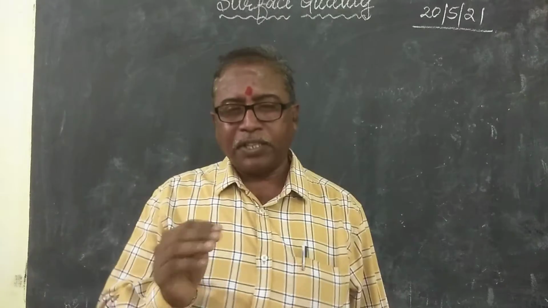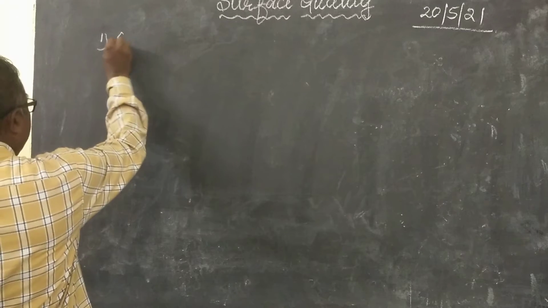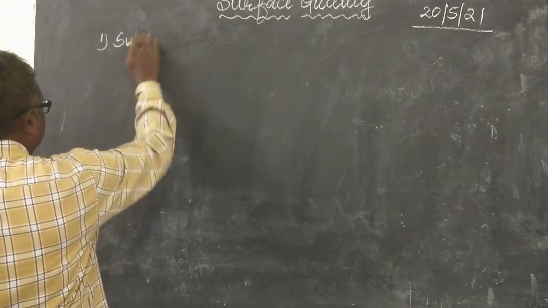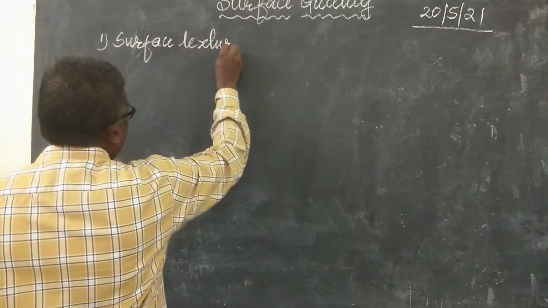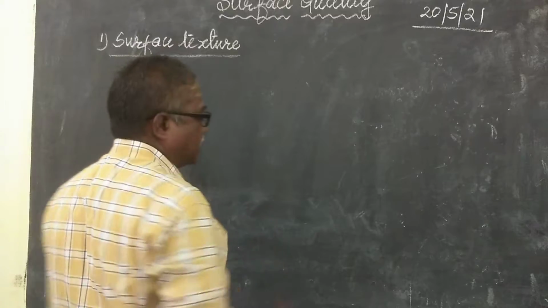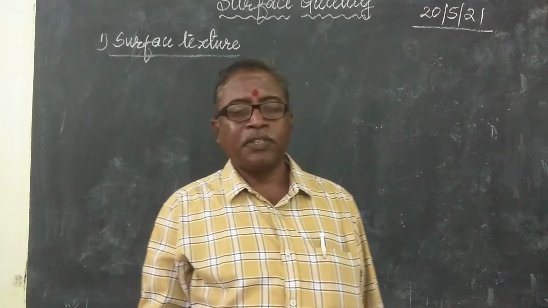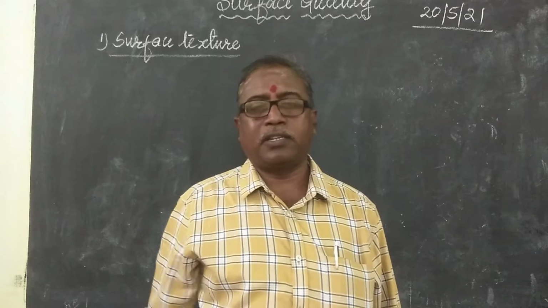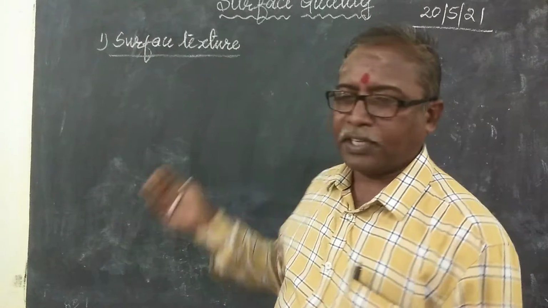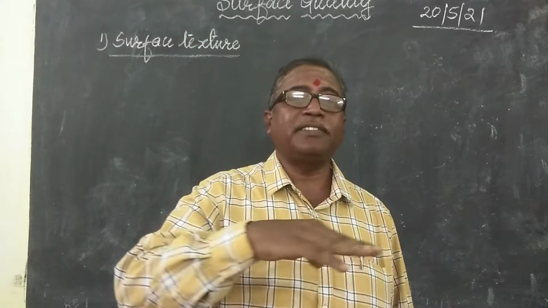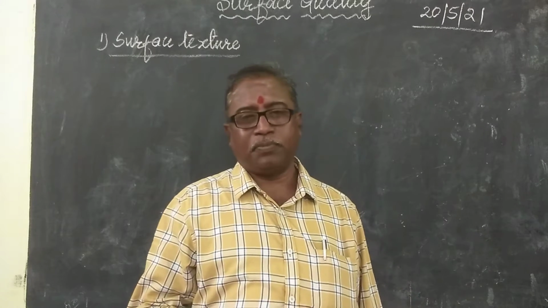The irregularities in the surface quality, number one is surface texture. What is surface texture? Surface texture is when you are doing work or production, the irregularities form, irregularities meaning ups and downs, forming over the job.